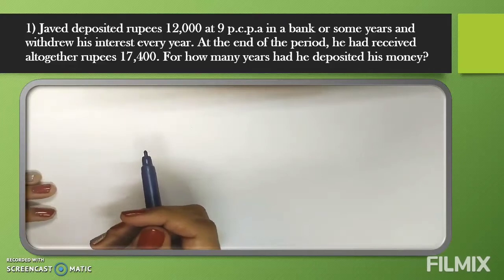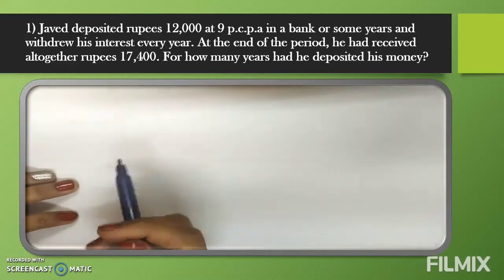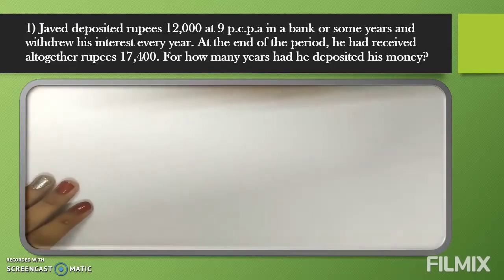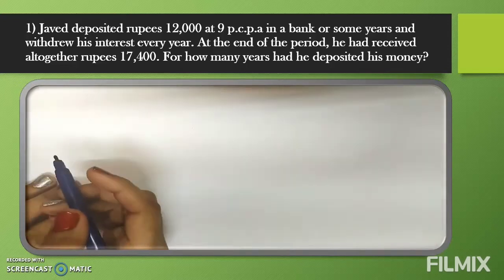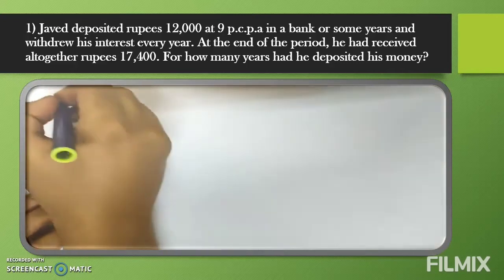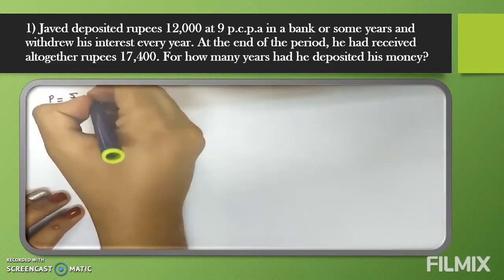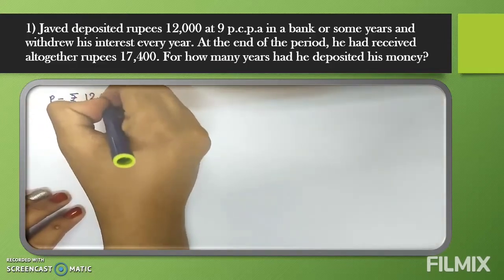Now here they have given Javed deposited rupees 12,000. In the previous exercise also I told you whatever amount we are depositing, or whatever amount of loan we are taking from a bank or borrowing from a bank, that is nothing but principal. So the deposited amount is nothing but what? Principal. So here we will write P is equal to rupees 12,000.